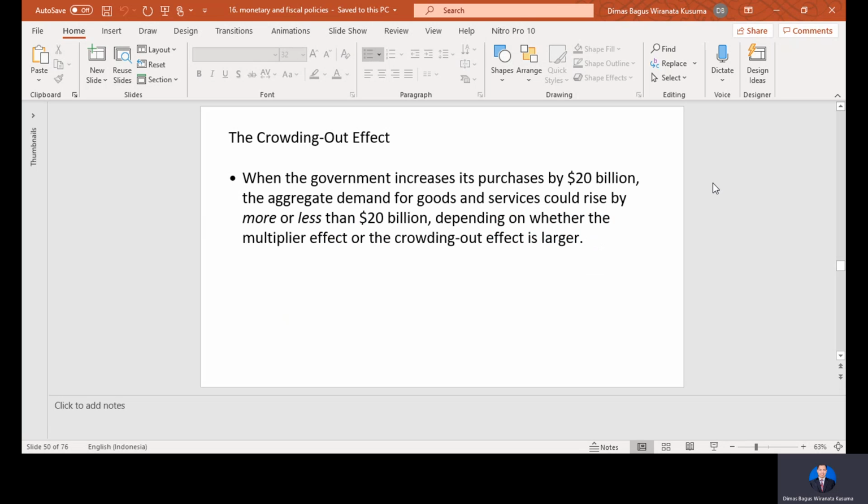So when the government increases its purchases by 20 billion, the aggregate demand for goods and services could rise by more or less than 20 billion, depending on whether the multiplier effect or the crowding out effect is larger. If the crowding out effect is larger, the government purchase will have less impact on the economy.